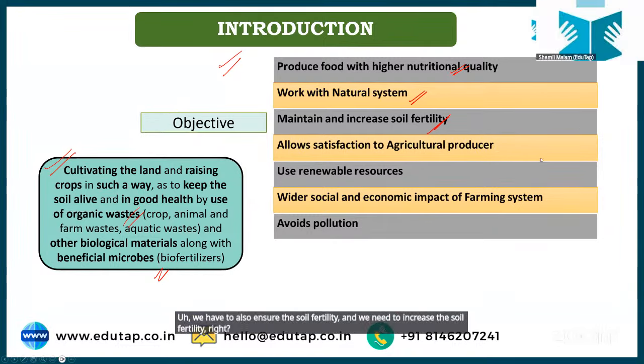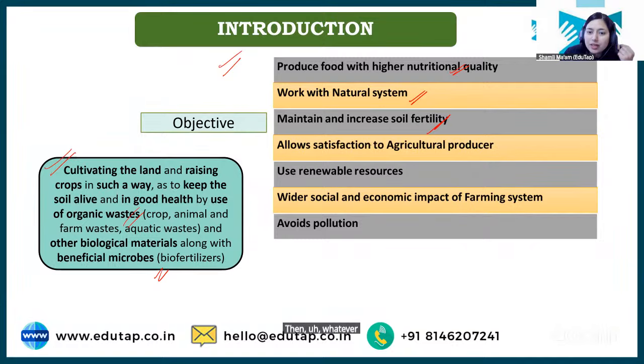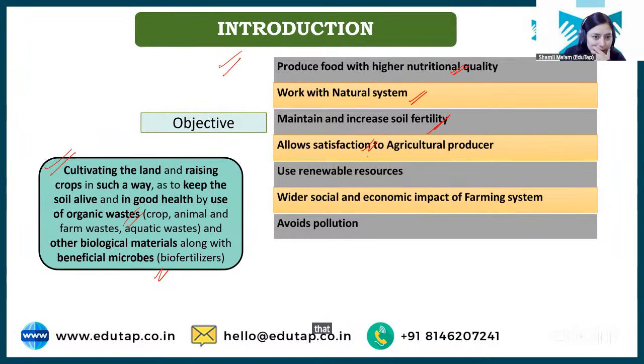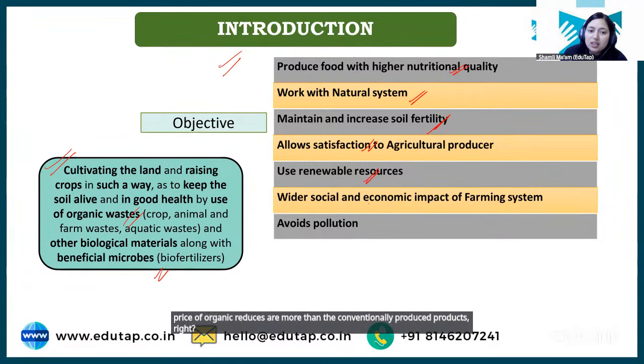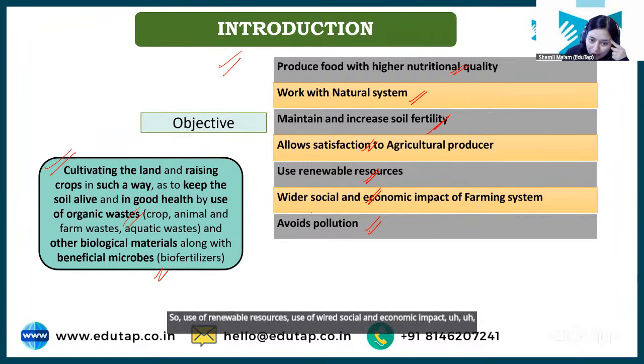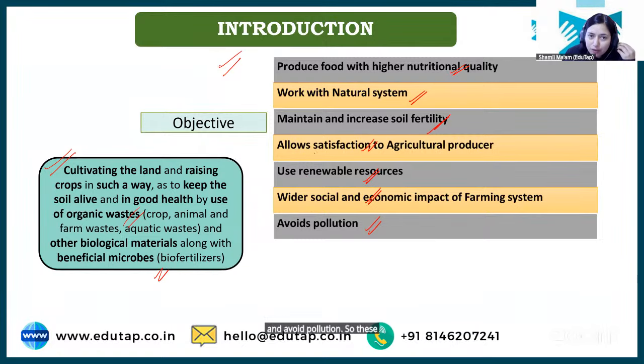Whatever produce the farmer is growing organically should provide satisfaction, because the price of organic produce is more than conventionally produced products. So use of renewable resources, wide social and economic impact, and avoid pollution. These are all objectives of organic farming system.